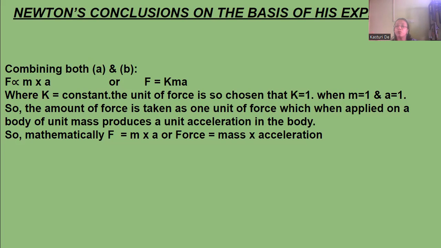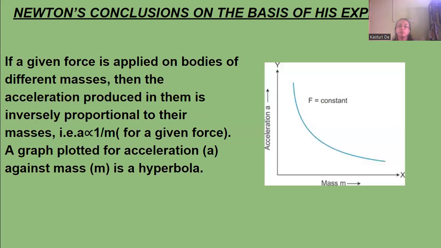So the amount of force taken as 1 unit force is that which, when applied on a body of unit mass, produces a unit acceleration in the body. So mathematically we can say F is equal to m into a, or force is equal to mass into acceleration. On the basis of this experiment, it has been concluded.